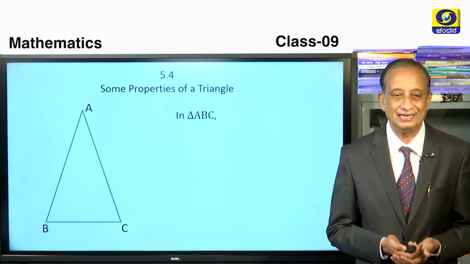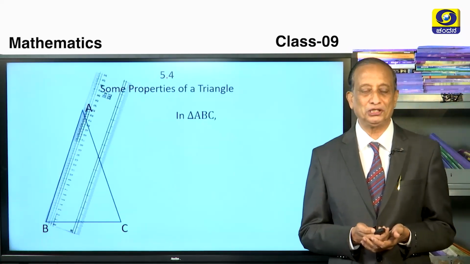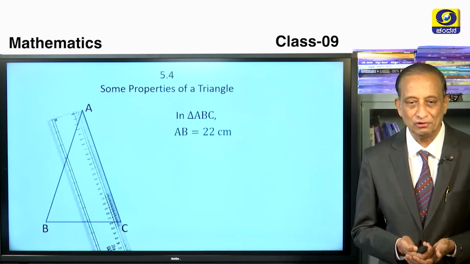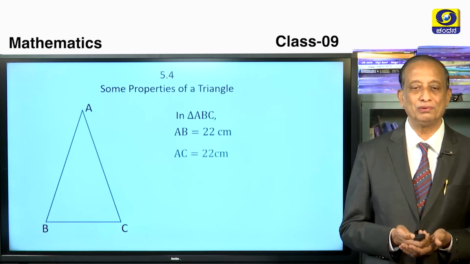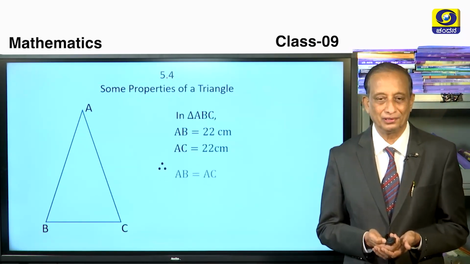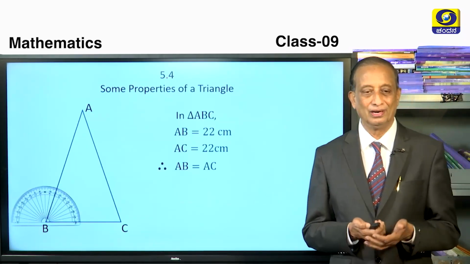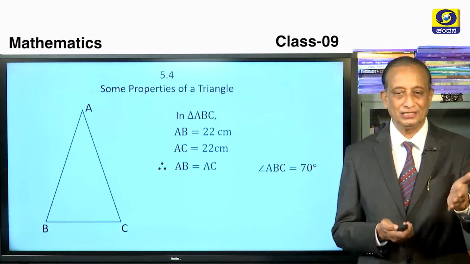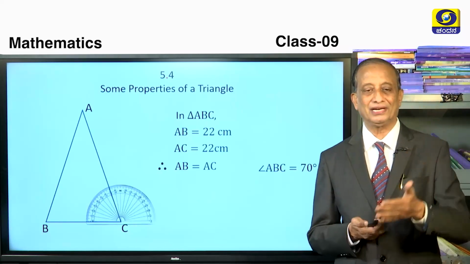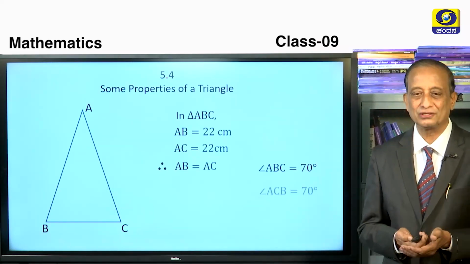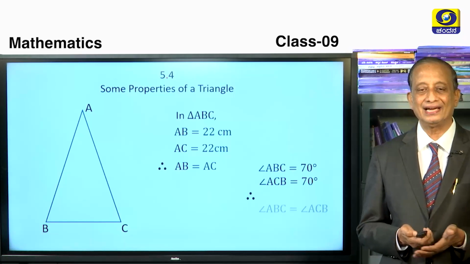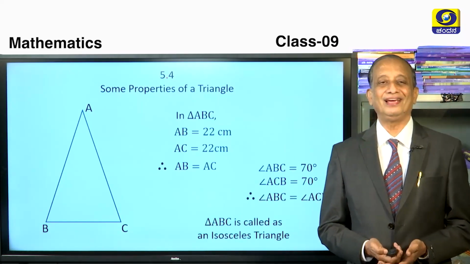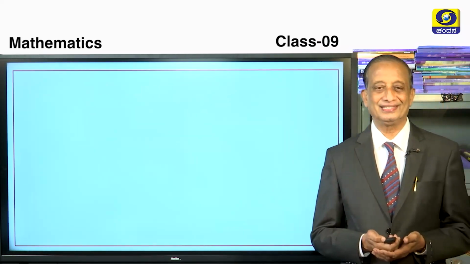Here is a triangle ABC in which if you measure AB, it happens to be 22 centimeters. At the same time, if you measure AC, it also happens to be 22 centimeters, therefore AB and AC are equal. So let us measure angle B and angle C. Angle B, in this figure, is 70 degrees. Let us measure angle C also. That also happens to be 70 degrees. Here angle ABC and angle ACB are equal. So triangle ABC is called an isosceles triangle.